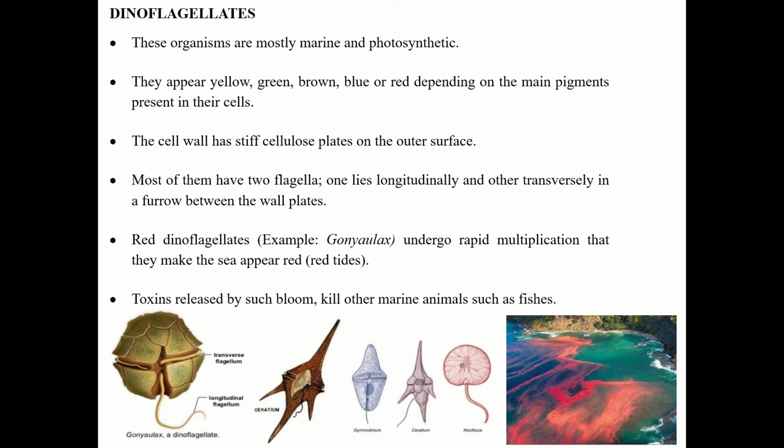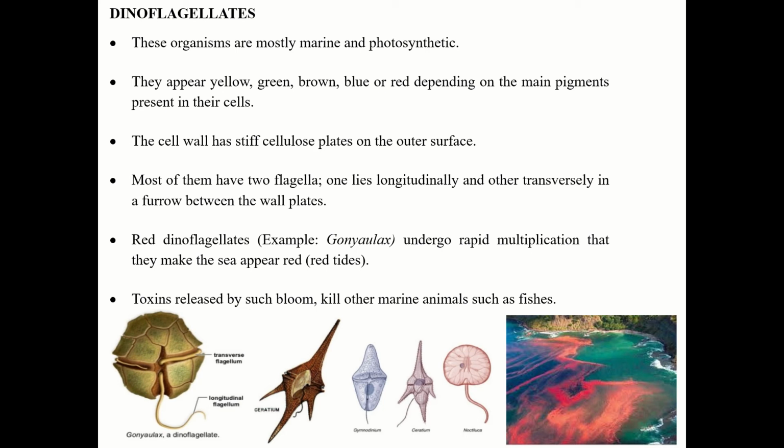Hello students, in this video we will study the further groups of kingdom Protista. Now first group, that is chrysophytes, we have already discussed. Now second group is dinoflagellates. Di means two and dinoflagellates, flagellates means flagella. So those having two flagella, they are called as the dinoflagellates.